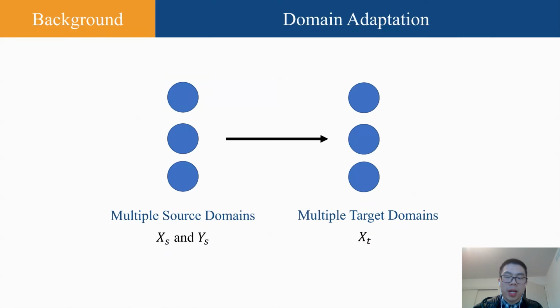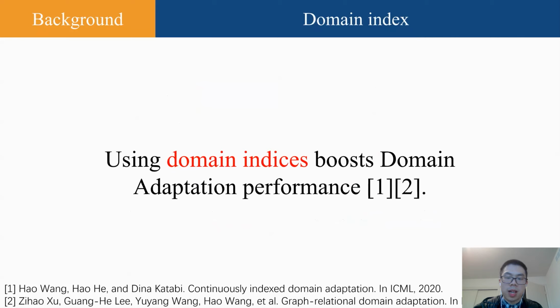Domain adaptation mainly addresses the cross-domain generalization problems in machine learning models. Typically, we'll assume that in the source domains, we have source data xs and source labels ys. In target domains, we only have target data xt. Our goal is to predict target labels yt within target domains. Recent studies have shown that using domain indices can significantly boost domain adaptation performance.